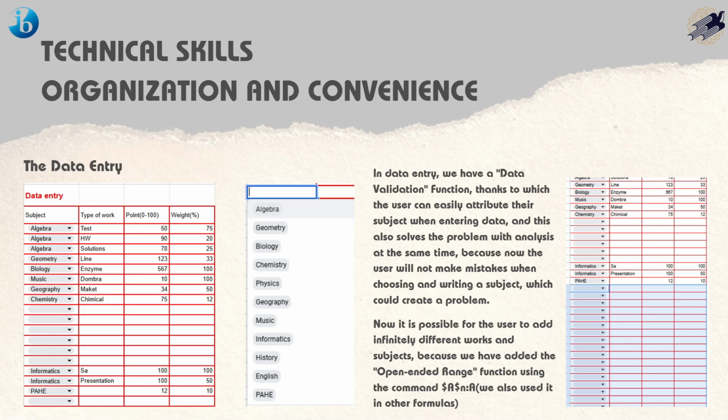Technical skills, organization, and convenience. In data entry, we have a data validation function, thanks to which the user can easily attribute their subject when entering data. This also solves the problem with analysis at the same time, because now the user will not make mistakes when choosing and writing a subject, which could create a problem.